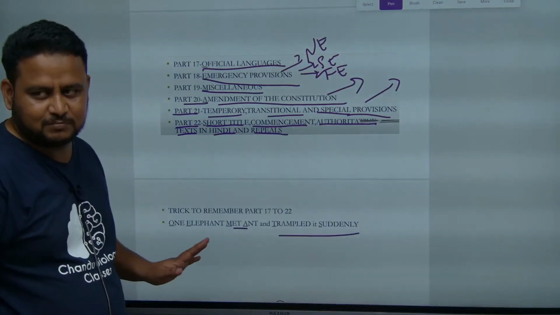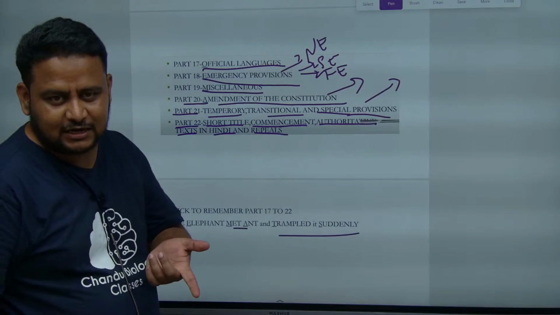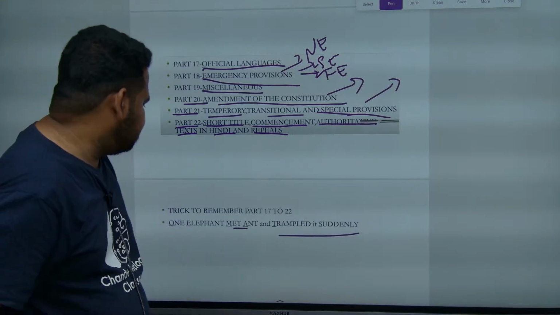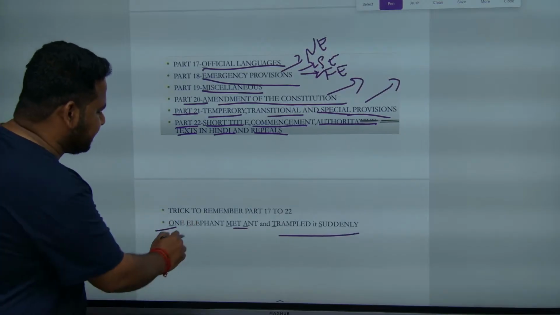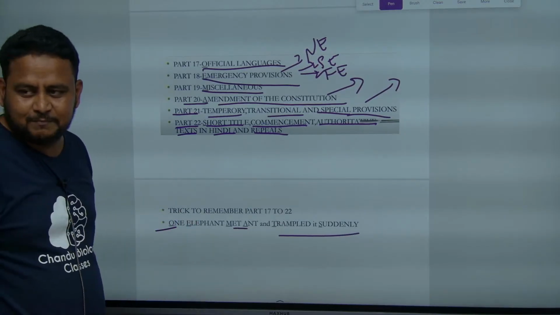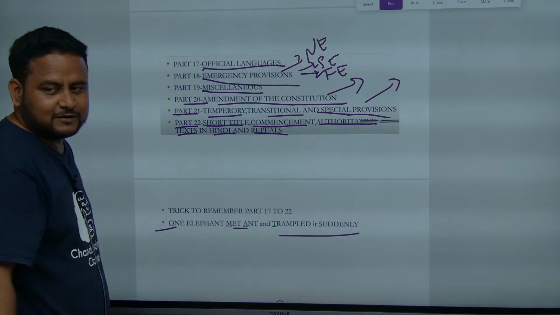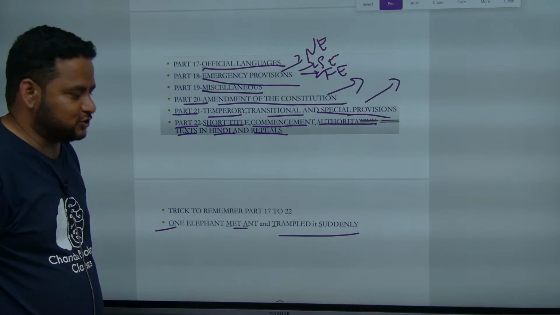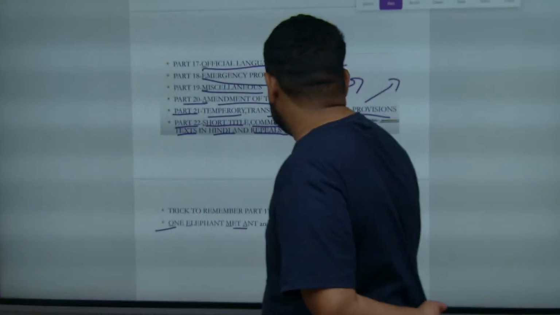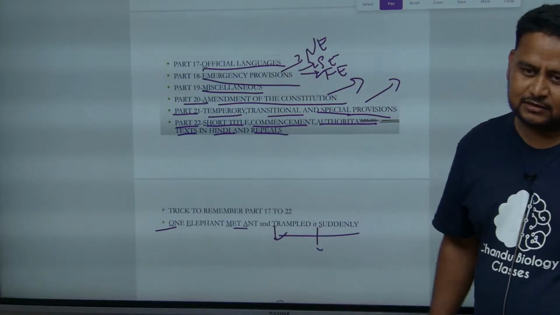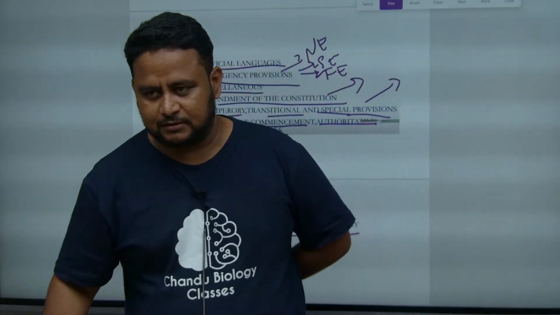This is the trick you have to remember for part 17 to 22. One elephant met an ant and trampled it suddenly. So, one is talking about what? O is official language. E is emergency provisions. M is miscellaneous. A is amendment of the constitution. T is temporary and transitional provisions, and S is short title. Like this you remember, revise it once or twice. This trick you have to remember, then it will be easy for you.